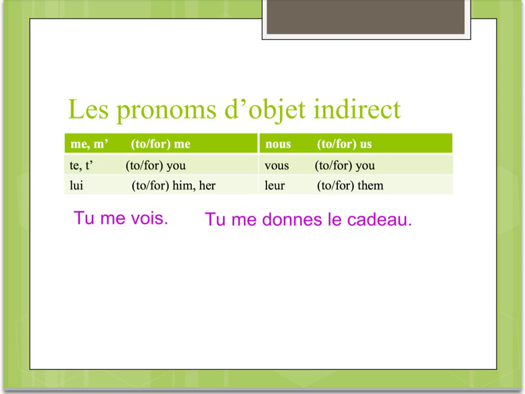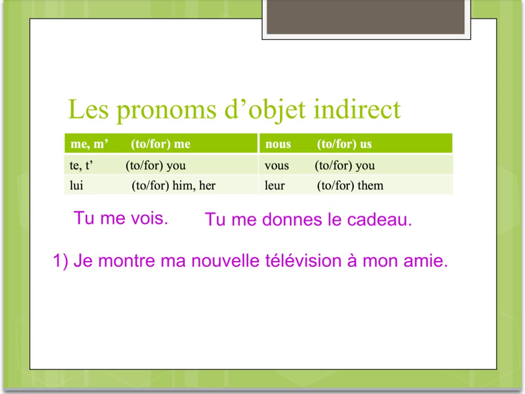So let's actually take a look at a couple of sentences. I'm going to give you a sentence that has an indirect object, and I want you to replace the indirect object with the indirect object pronoun. Numéro 1. Je montre ma nouvelle télévision à mon ami. I show my new TV to my friend.